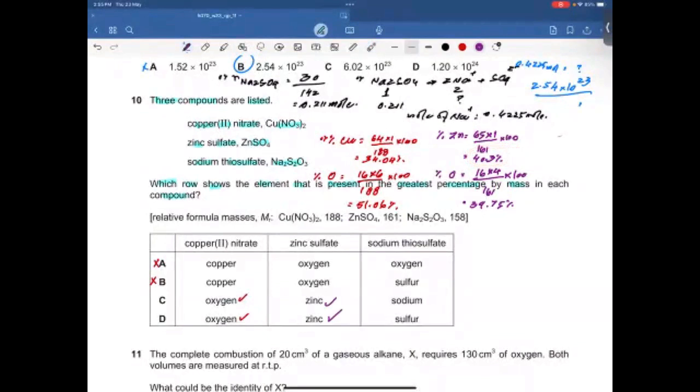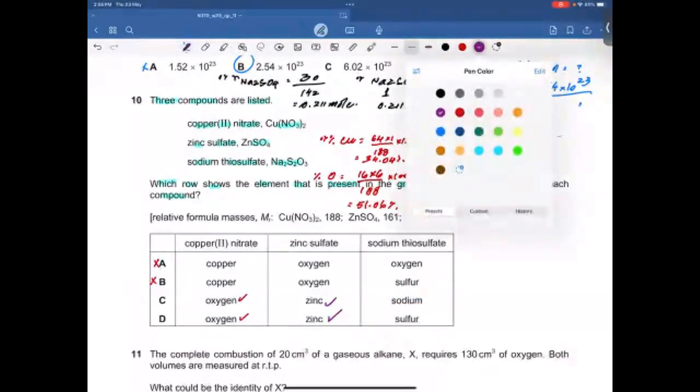All right. Sodium thiosulfate. My goodness. And we need to find oxygen, sulfur, and sodium. So I know that options A and B are incorrect. So let me find sodium and sulfur percentage so that I can decide my option, right?